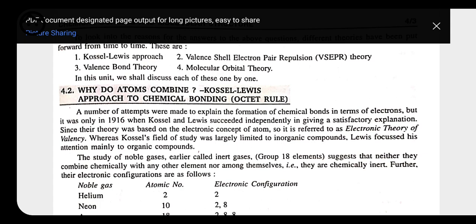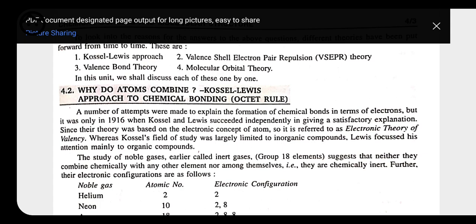So what is the octet rule? In the octet rule, they said that all the atoms of the elements have the ability to attain noble gas configuration by having eight electrons in their outermost shell. If you know about electronic configuration, the electrons present in the outermost shell are the only ones that take part in the reaction. The innermost are already stable, that's why they do not take part. So those in the outermost shell take part in the reaction for the completion of their octet. That's why it is called the octet rule.